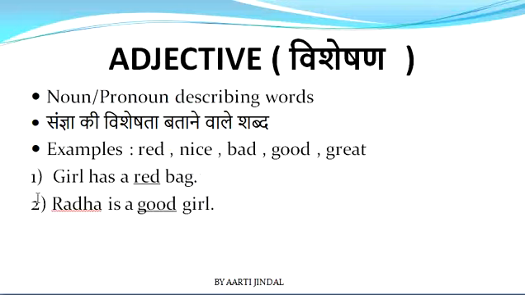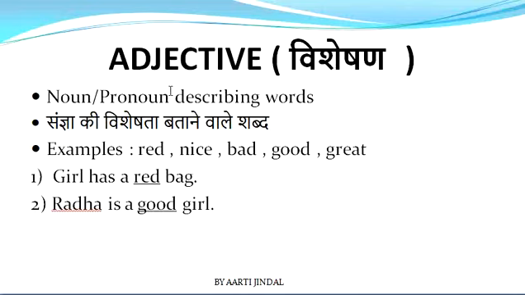Adjectives give additional information about the noun or the pronoun, which I already told you in the last slide also. In other words, we can say that an adjective is a term that describes the characteristics of a noun or pronoun, or refers to the extra speciality of a noun or pronoun.